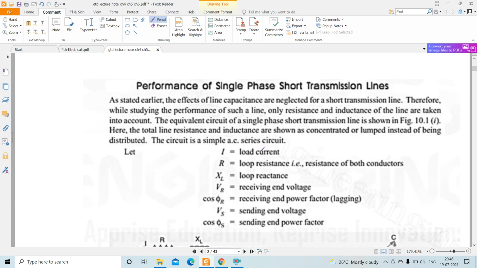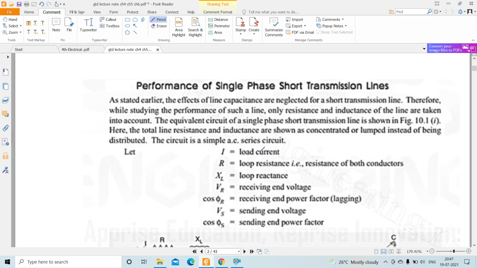Then, performance of a single phase short transmission line. What is the performance of a short transmission line?